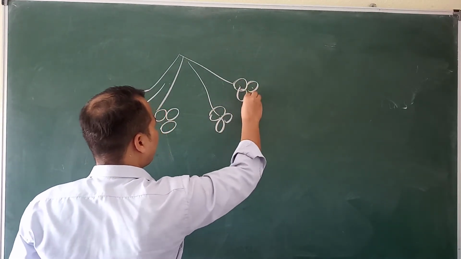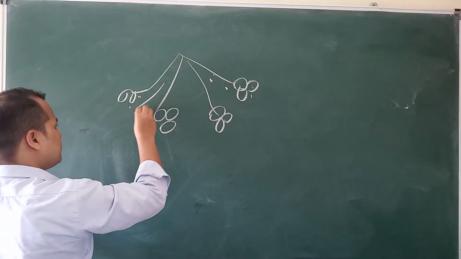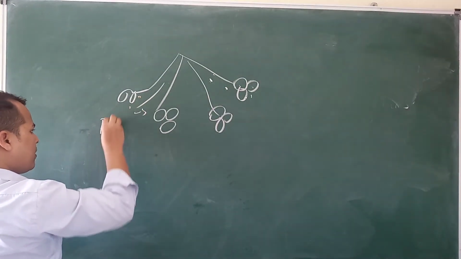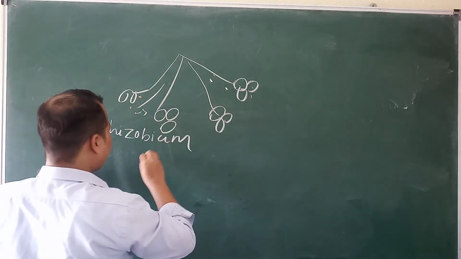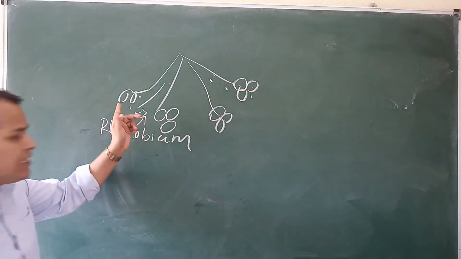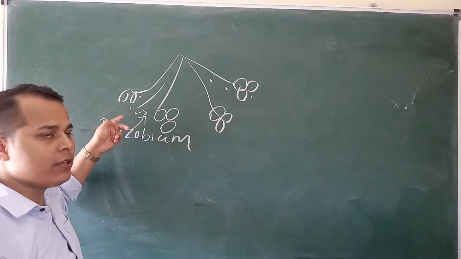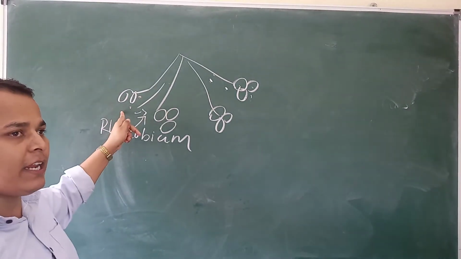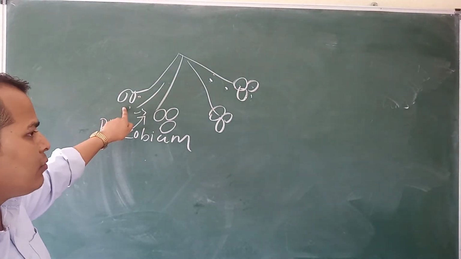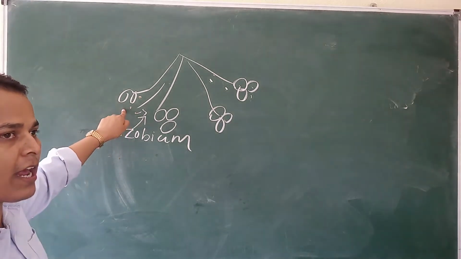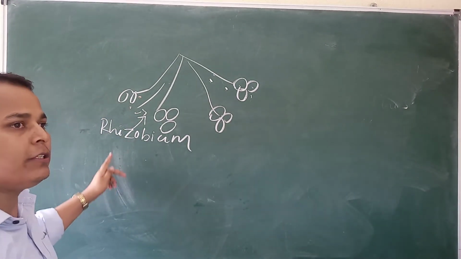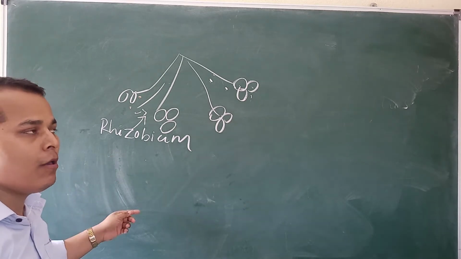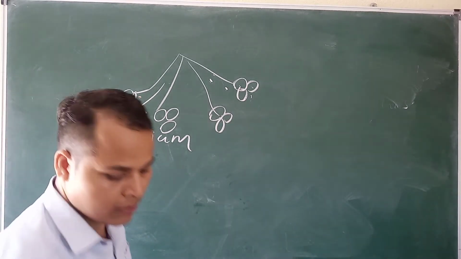So the rhizobium bacteria, this is the nitrogen. The nitrogen bacteria convert it into a soluble form, which the plant can take for its process of preparation of protein.